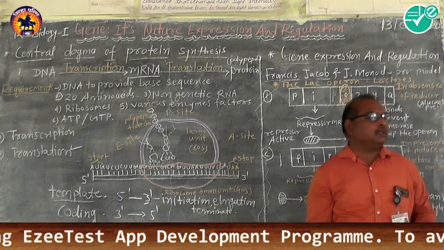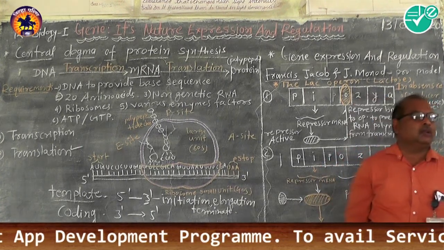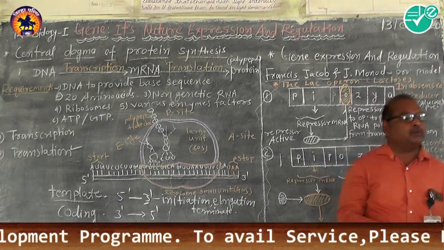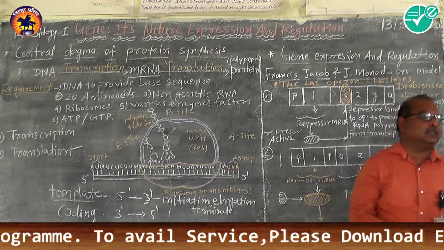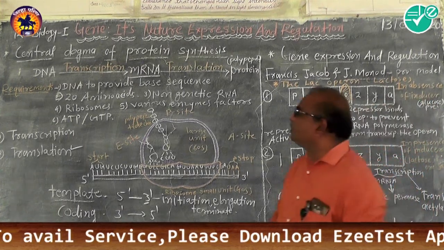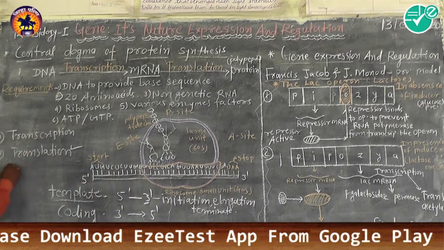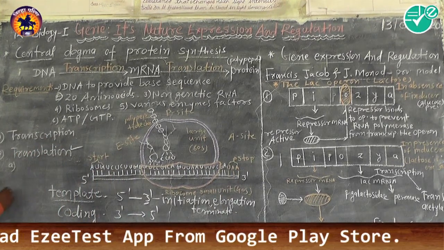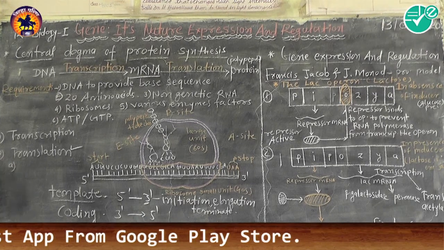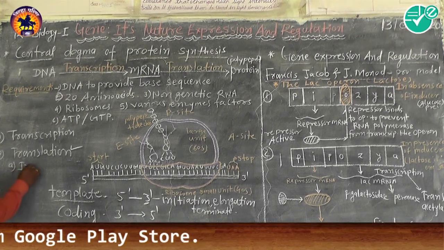translation. The second step of the translation, that is formation of the polypeptide chain, involves three steps. Number one, the first step is initiation.